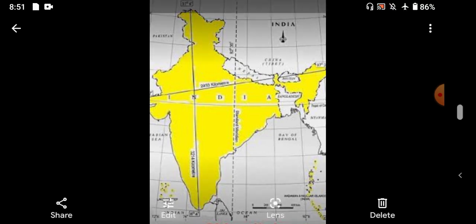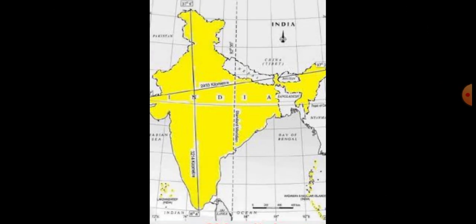Now, just you see the map, students. East to west, one line is there. That is the east-west corridor. That particular corridor stretches from Rann of Kutch in the west. Rann of Kutch is situated in Gujarat. It stretches from Rann of Kutch in Gujarat in the west to Arunachal Pradesh in the east.